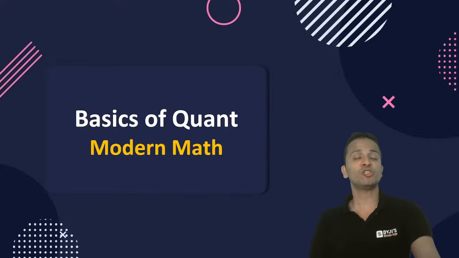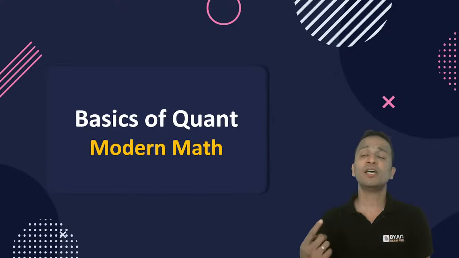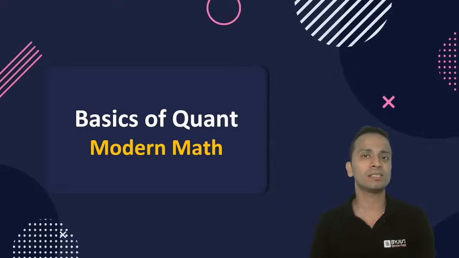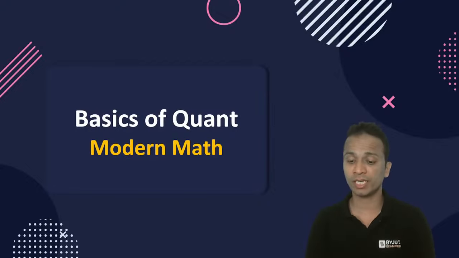But before that, we should know which areas are covered under modern maths. Modern maths covers Venn diagrams, set theory, as well as permutation, combination, and probability. So today we are going to look at a mix of questions from these areas.